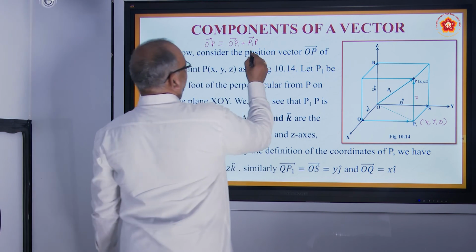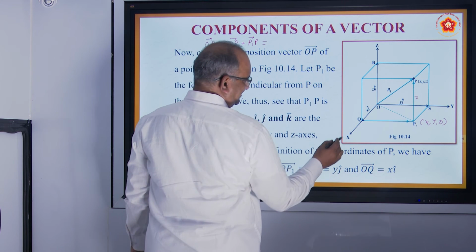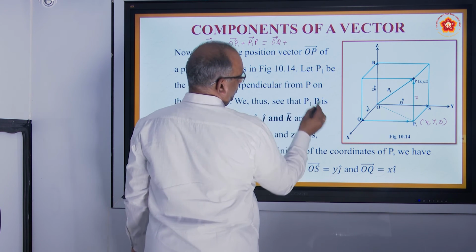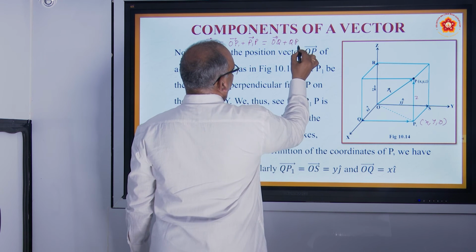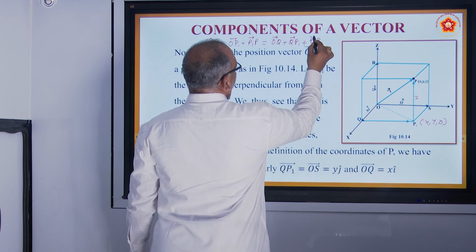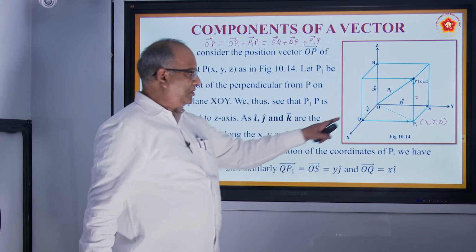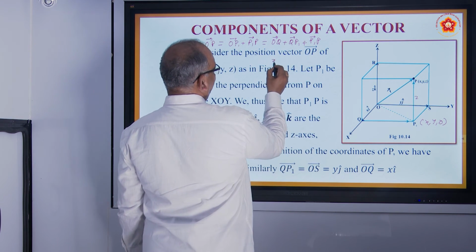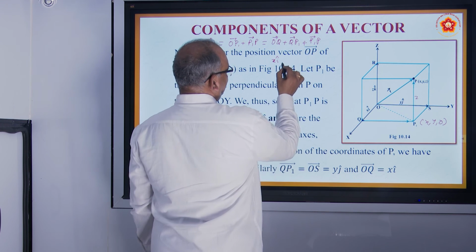So OP1 can be written as OQ plus QP1 plus P1P. So how much is OQ? OQ is xi, plus QP1.